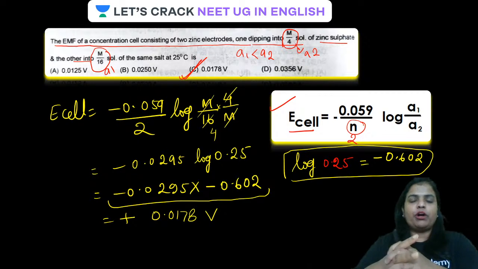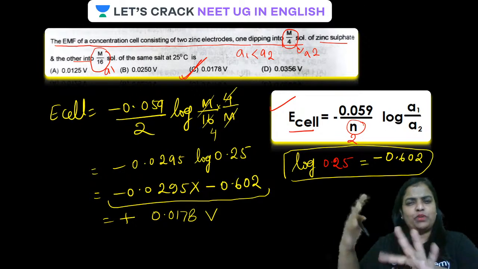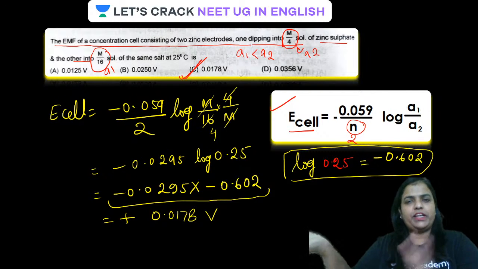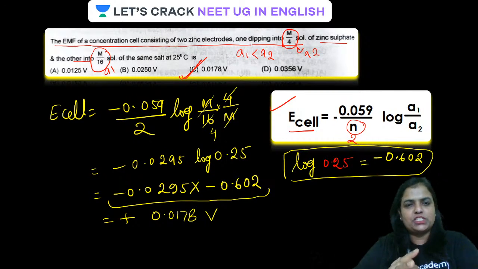So I tried to cover all four types of questions which have been asked so far on the topic concentration cell. Whatever questions are going to be asked over it will be of this type only. If you practice all these four questions thoroughly, trust me, you will be able to solve all the questions.